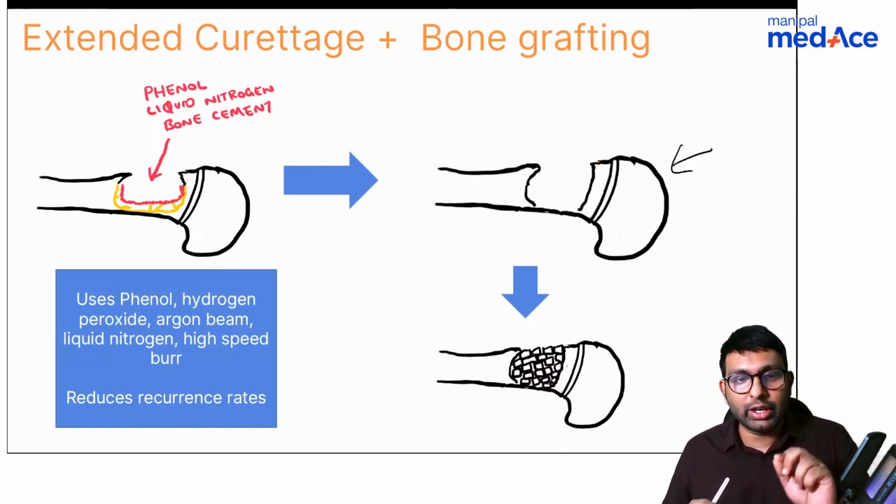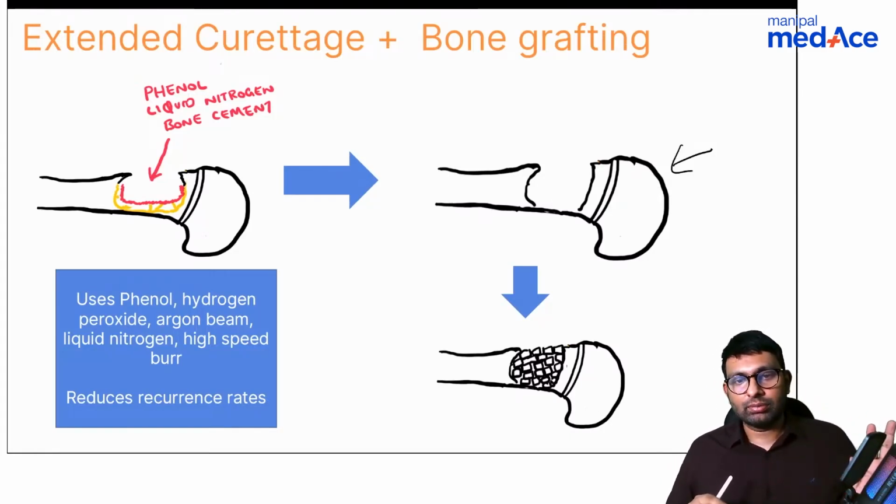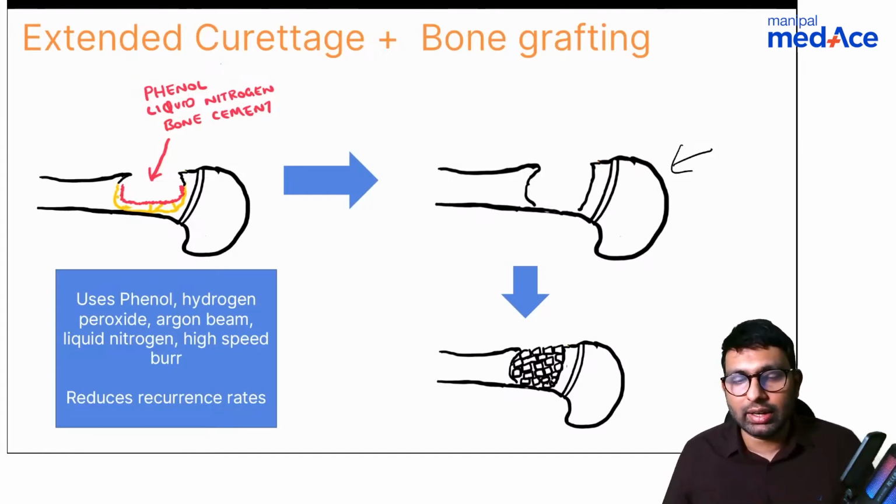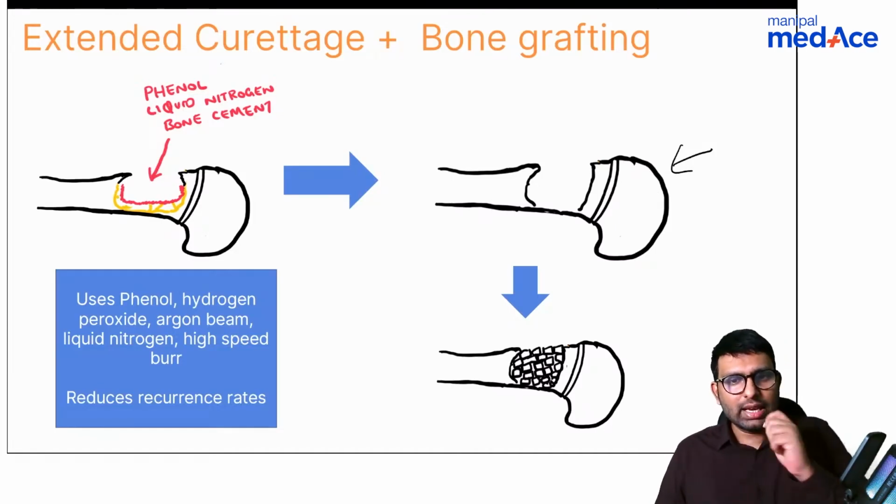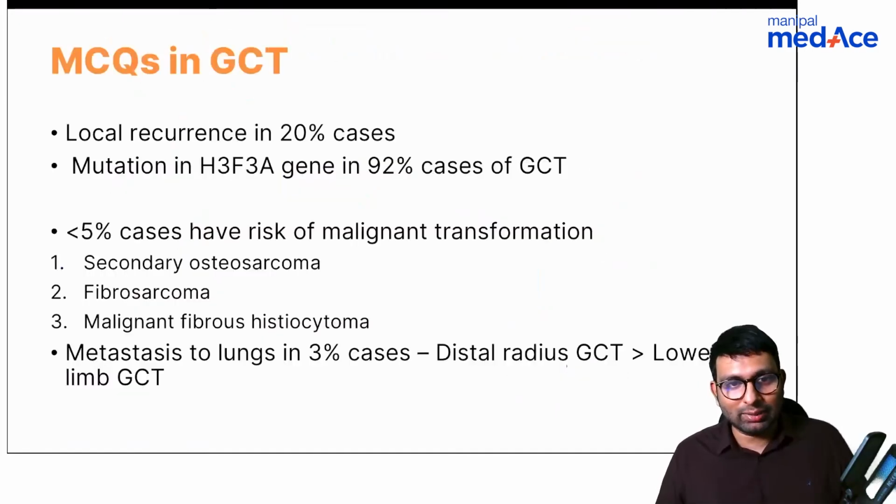Why is it done? To reduce recurrence rates. And then you can use bone grafting. You can add bone, you can even use bone cement if there is a big gap and you don't have enough bone graft. So this was extended curettage. This is one concept in GCT that they might ask about, very likely.